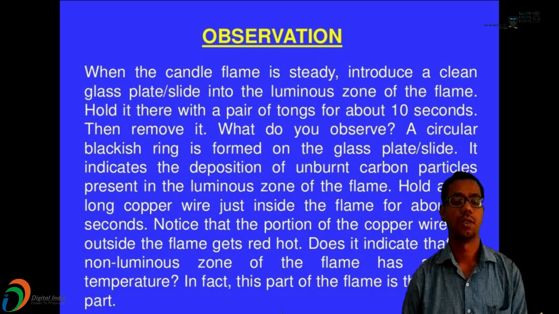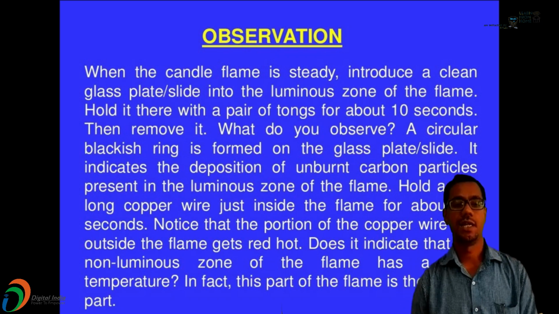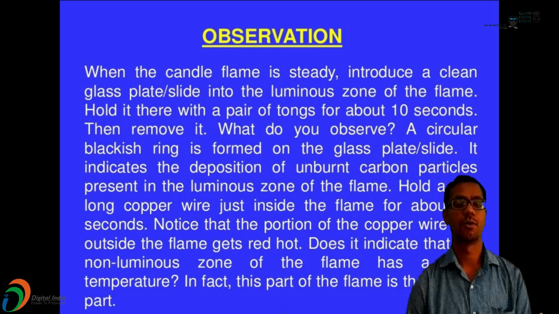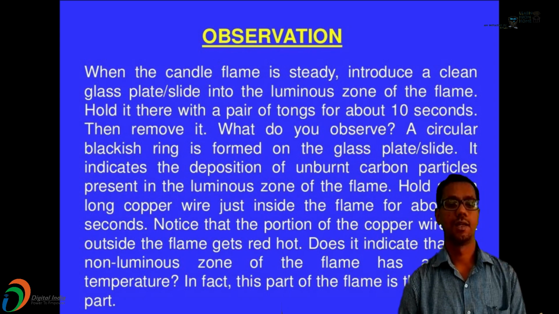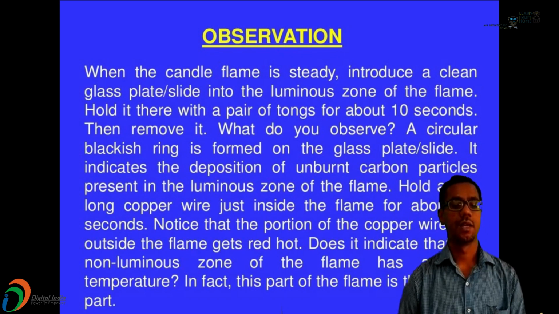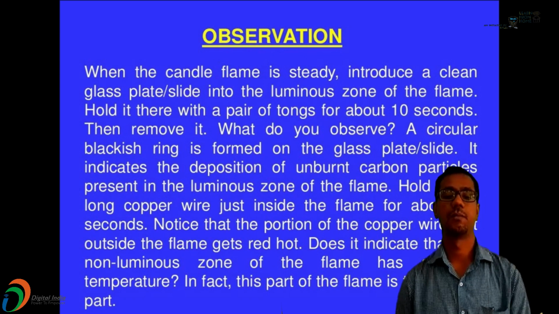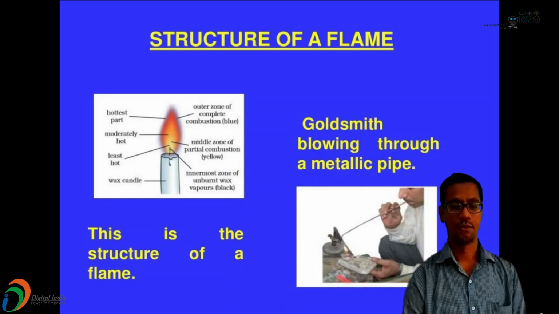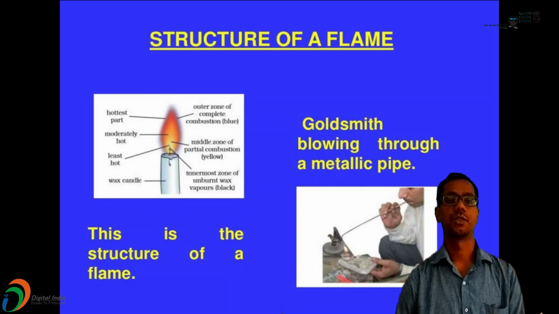Hold a thin, long copper wire just inside the flame for about 30 seconds. Notice that the portion of the copper wire just outside the flame gets red hot. Does it indicate that the non-luminous zone of the flame has a high temperature? In fact, this part of the flame is the hottest part of the flame. You can see this is the structure of the flame.